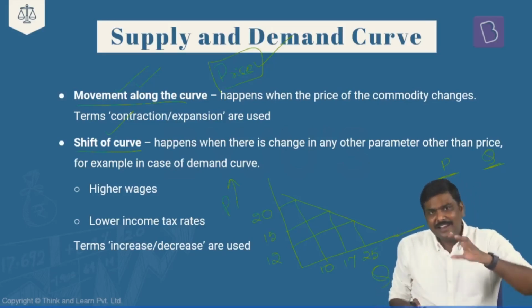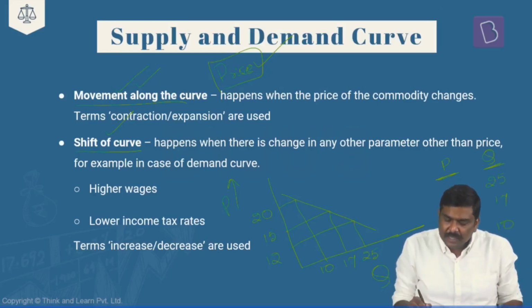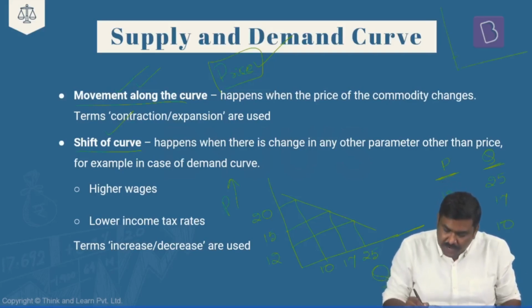As per this explanation, at 12 rupees, quantity demanded will be 25 units. At 15 rupees, it will be 17 units. At 20 rupees, it will be 10 units. So what I do? I will basically plot the graph like this. At 12 rupees, at 15 rupees, at 20 rupees.